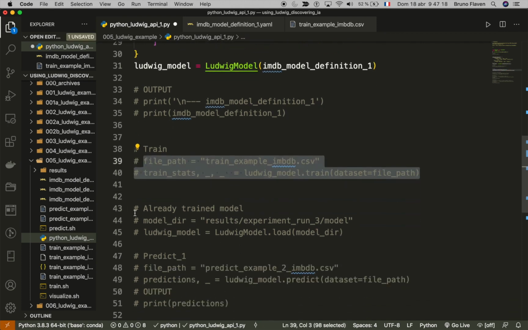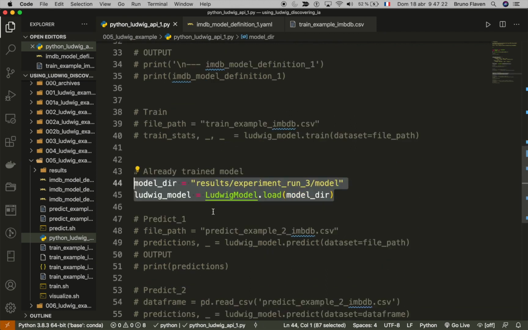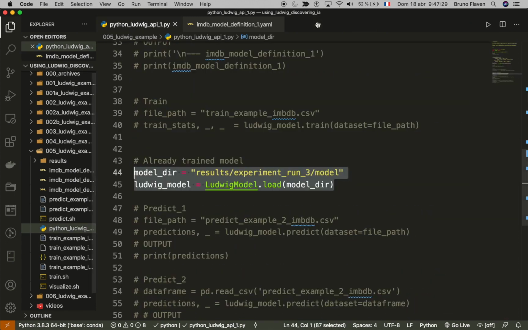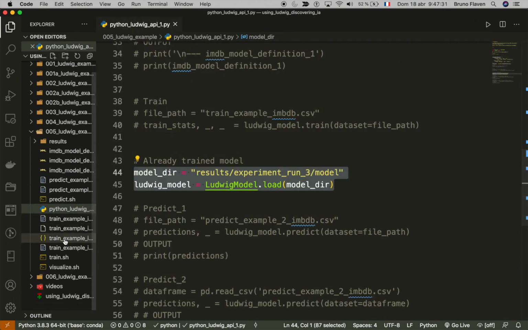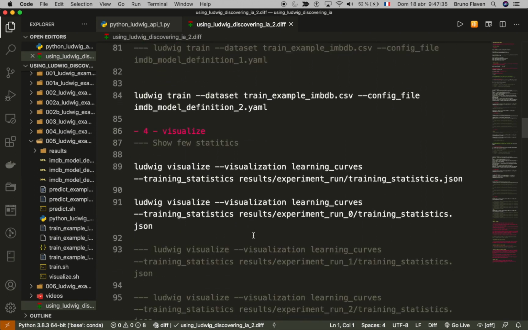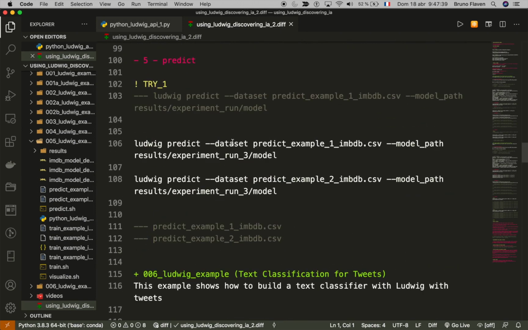So what I am going to do is work on the already trained model and make the prediction. So model, you see, that's exactly the transcription this time of this command that I've launched. That's it. Predict.